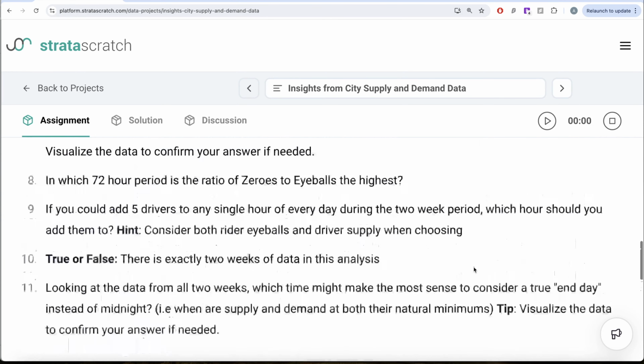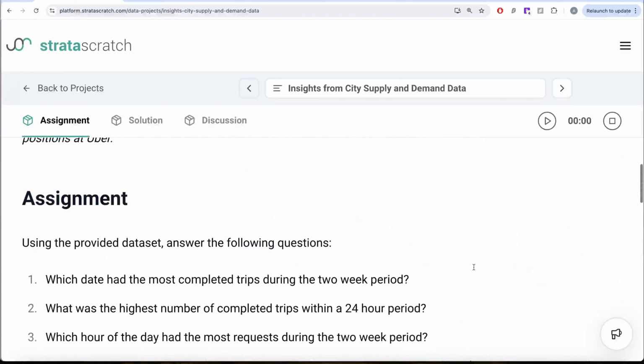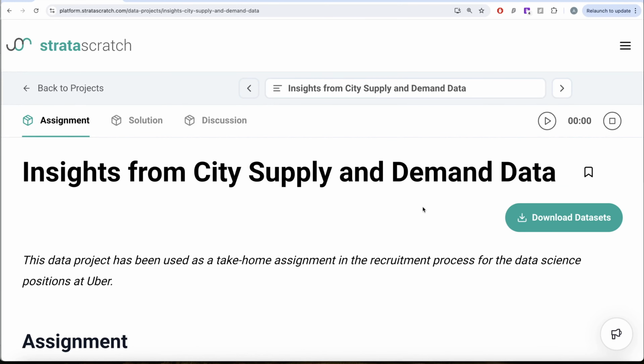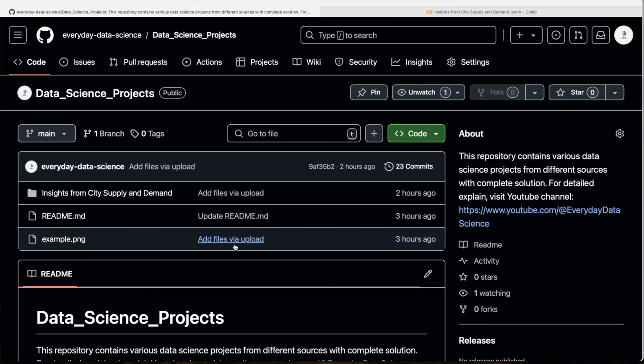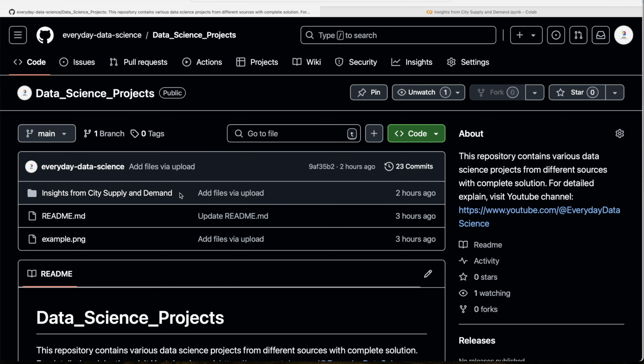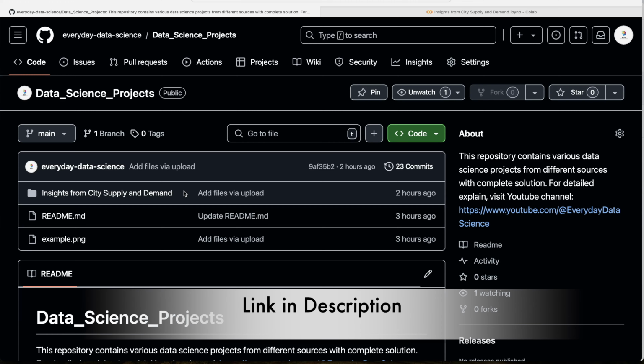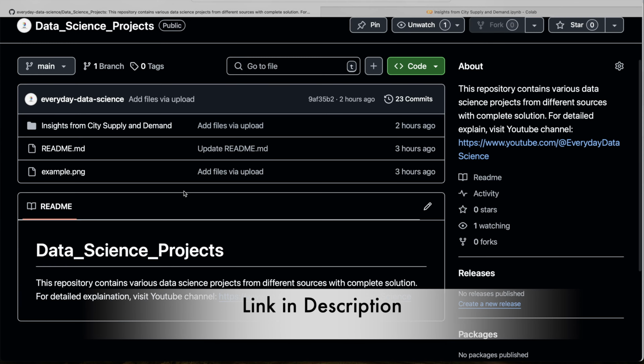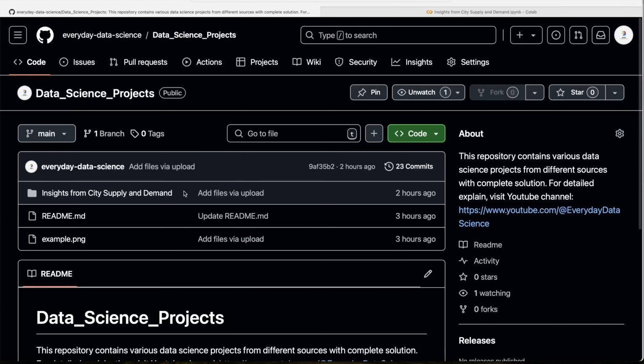Okay, and you do not need to worry if you don't have access to Strata Scratch or the premium version of Strata Scratch, where you would find these datasets. I have recently started a GitHub profile for Everyday Data Science. In this, I have made a repository called Data Science Projects, where I'm going to upload all the data sources, the final Python notebooks, etc., along with what has been asked in the questions, so that it's easier for you guys to directly load data sets from this.